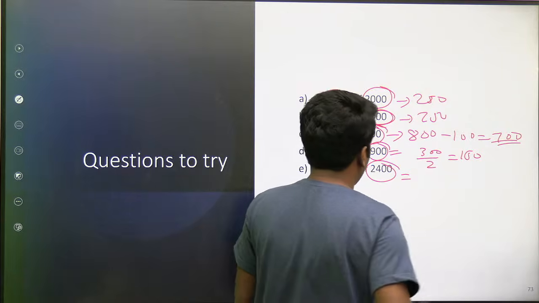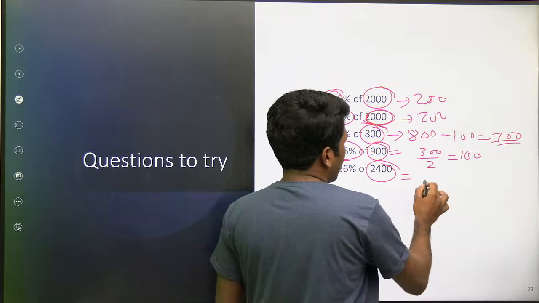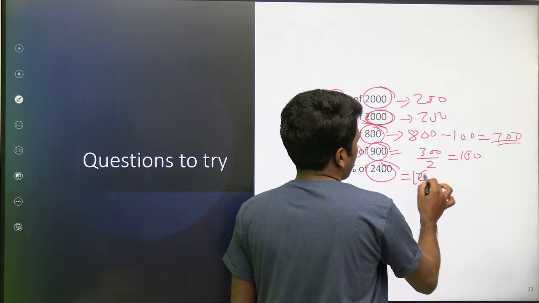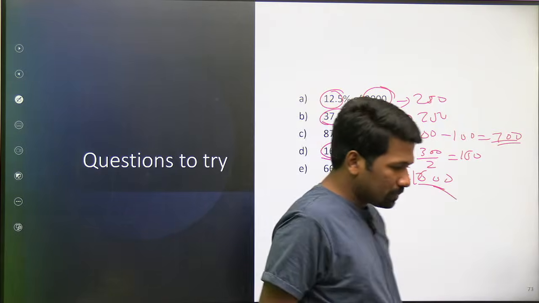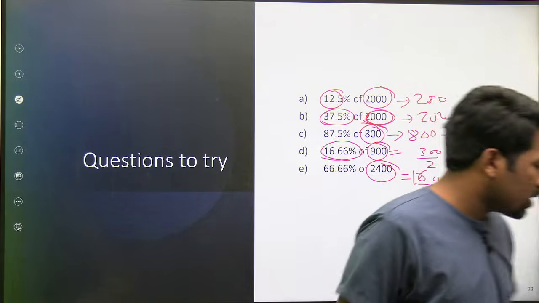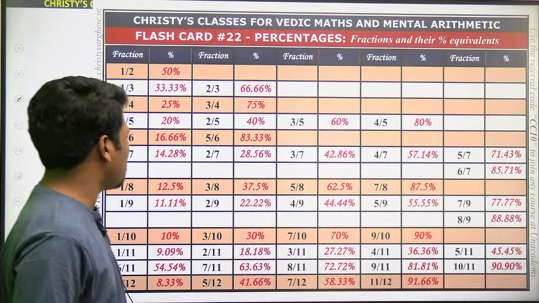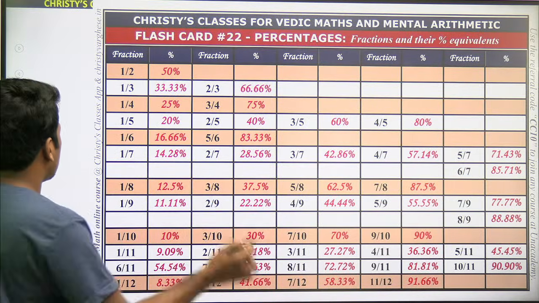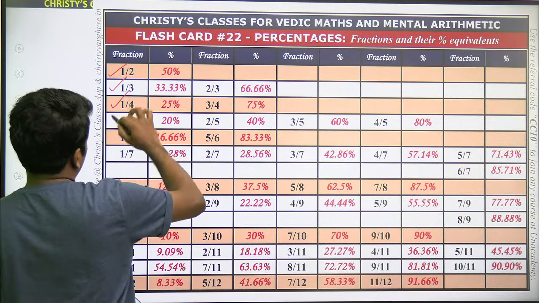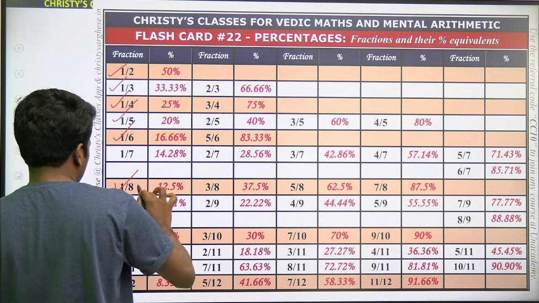66% of 2400. 1/3 will be 800. Double of that. 800 double 1600. Are you all following? And believe me, these kinds of percentages are involved in questions many a times. So we have connected 1/2, 1/3, 1/4, 1/5, 1/6, 1/8, 1/9, 1/10.